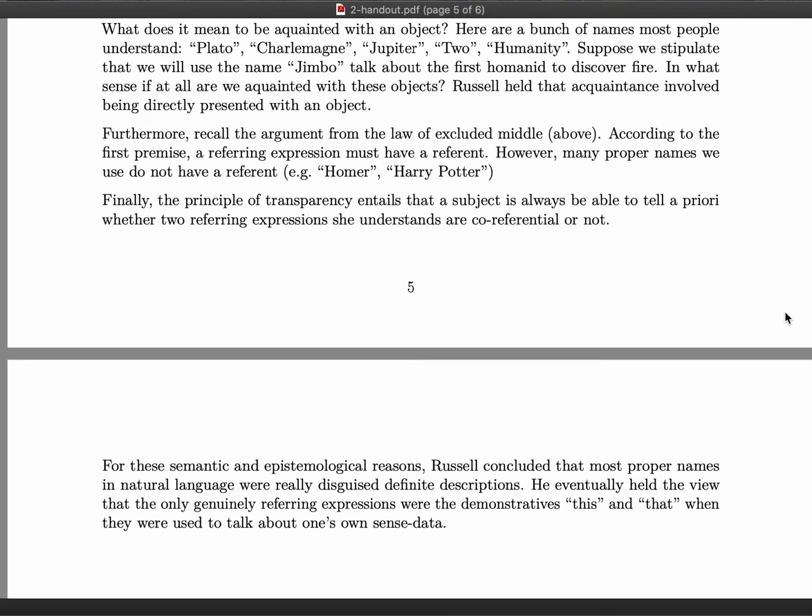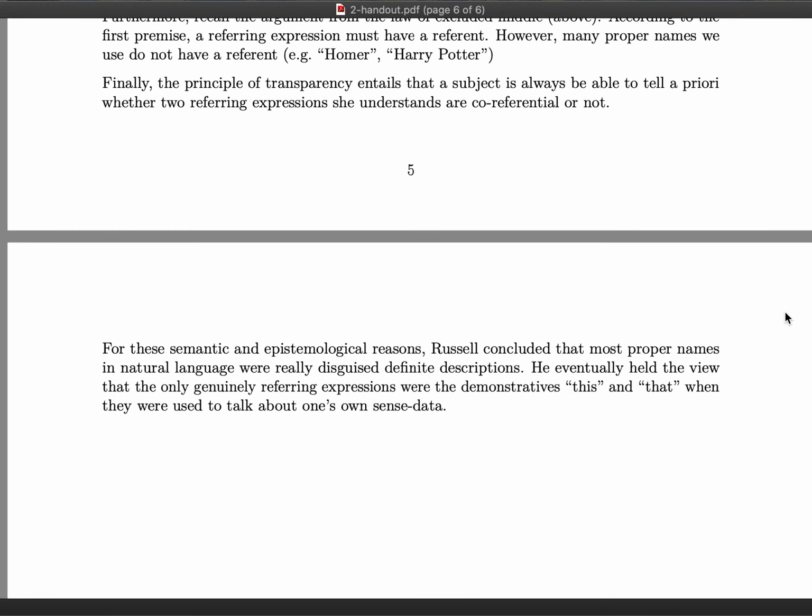But finally, I'll mention another reason why Russell held that most proper names were, in fact, definite descriptions. And this final reason will motivate what he thought were the only genuinely referential expressions we had.